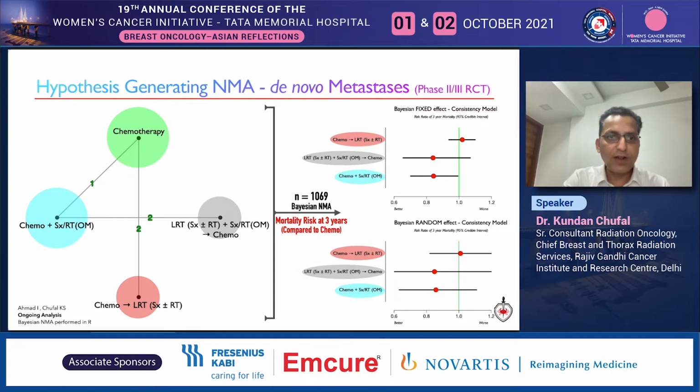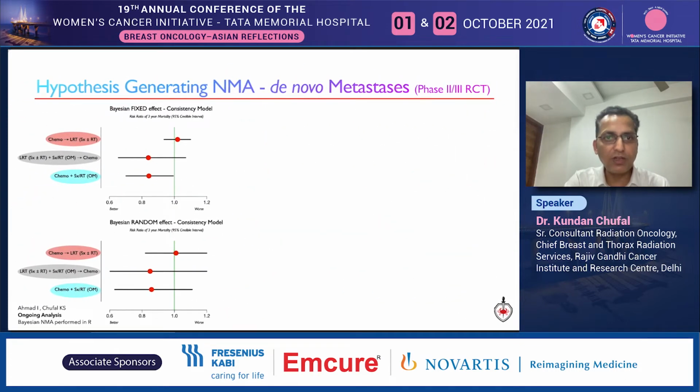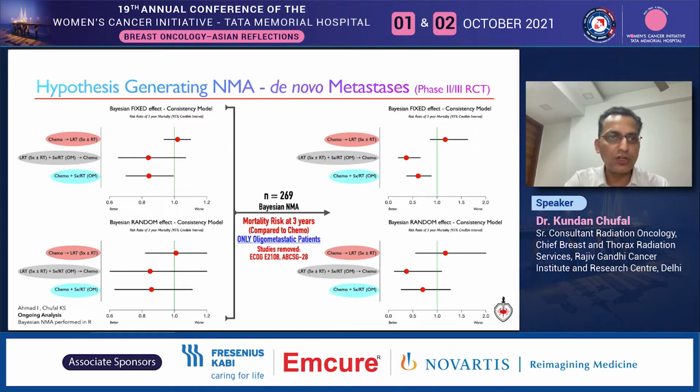So we ran a fixed and a random model on all patients and found that patients receiving local treatment to oligometastatic site were doing marginally better compared to all other arms. Not the least surprising, considering that we included patients from Saber Comet trial, but upon removing the trials which did not report treatment outcomes of oligometastatic patients, the ABCSG and ECOG trial, results strongly favor the combination of surgery with local therapy to oligometastatic sites, even though the treatment offered to oligometastatic patients in the TMH arm was unknown.